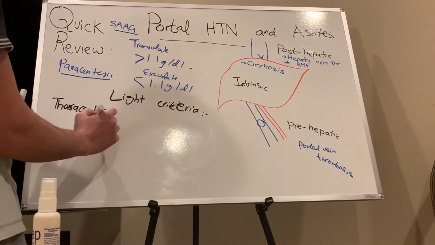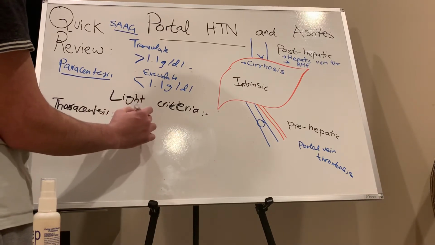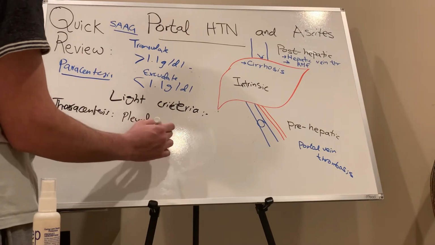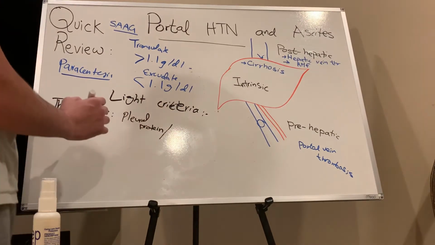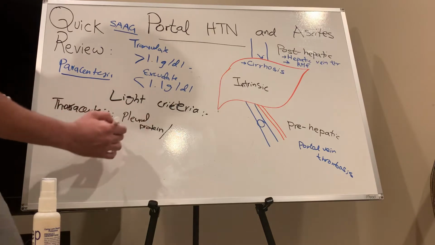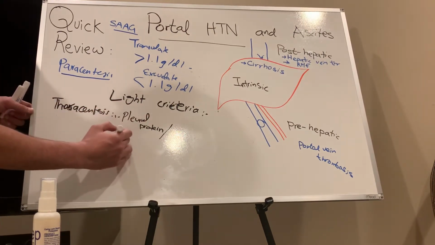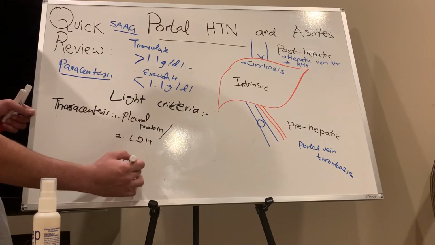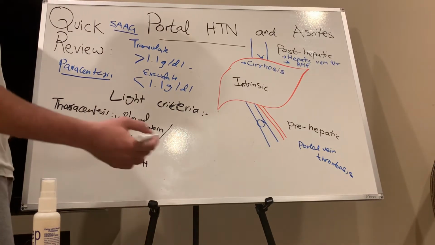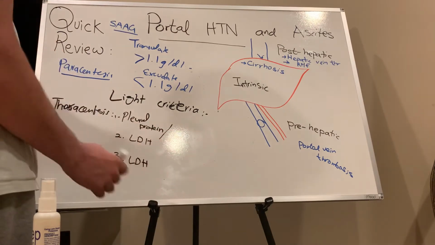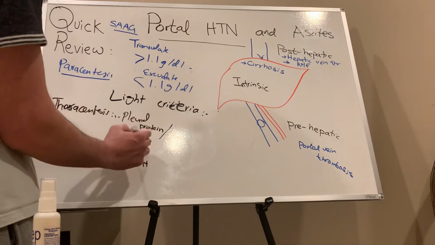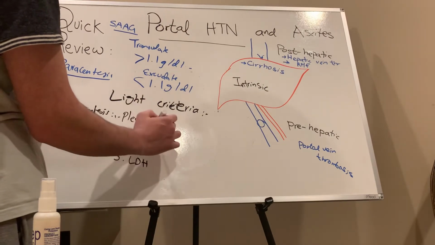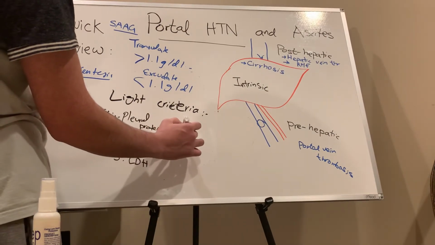By checking pleural protein versus serum protein. The Light criteria has three things: pleural protein, LDH, and third, whether the pleural LDH level is greater or less than 2/3 of the upper limit of normal serum LDH. Pleural comes first, always: pleural protein divided by serum protein.